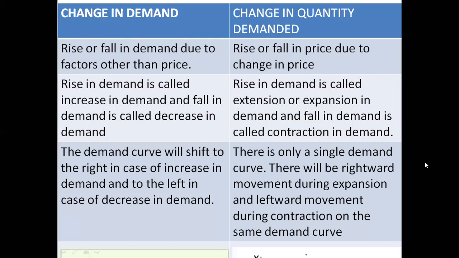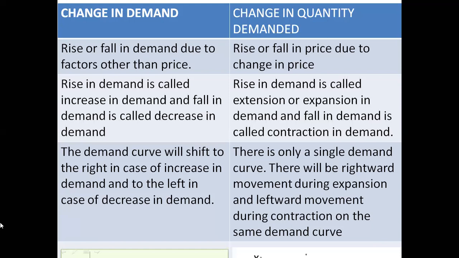What is the other name of change in demand? Tell me please. The other name of change in demand is shift in demand, and the other name of change in quantity demanded is movement along a demand curve. In change in demand, the demand curve will shift to right or left, because here the demand is changing.